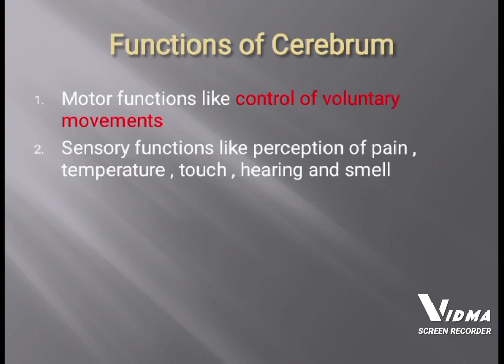The functions of the cerebrum: in case of motor function, it has control of voluntary movements, like walking, running, and even chewing. And the sensory functions are perceiving pain, temperature and touch.